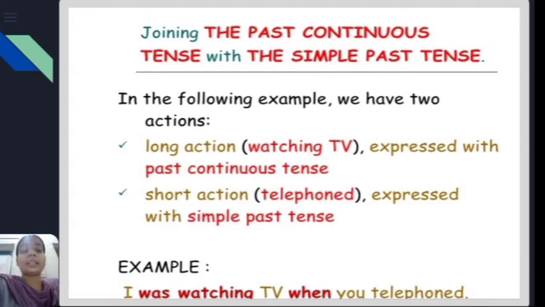So here in these two sentences, the first part is in past continuous, which means the action was happening for a long duration, whereas the second part, you telephoned, is in the simple past tense, because here the action is for a short duration, a short period of time. And these two phrases can be joined by using the word when.